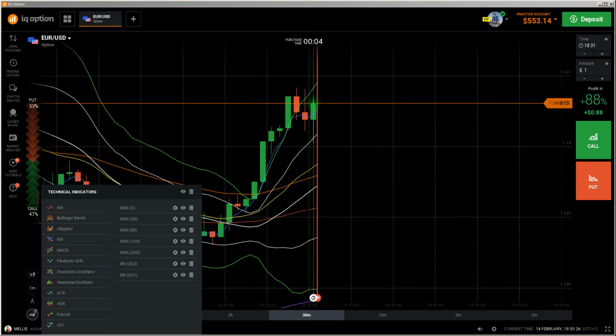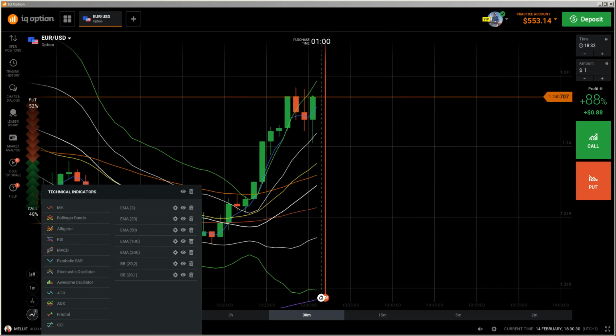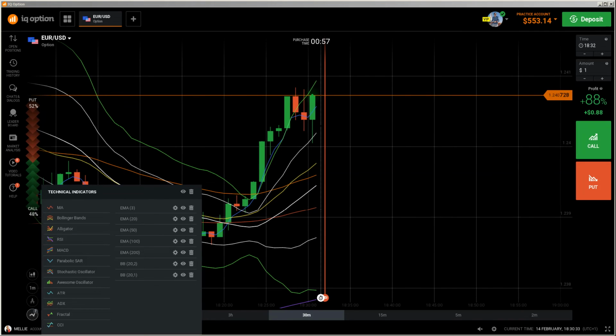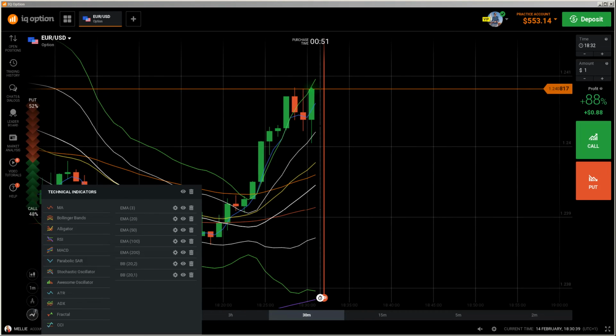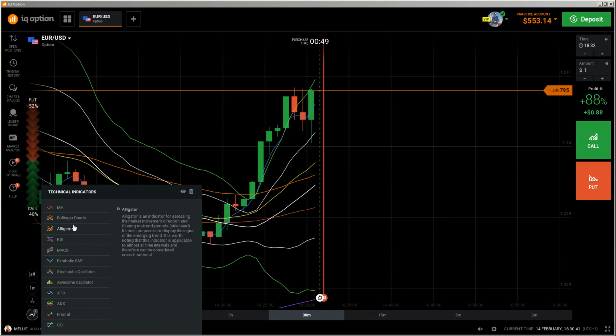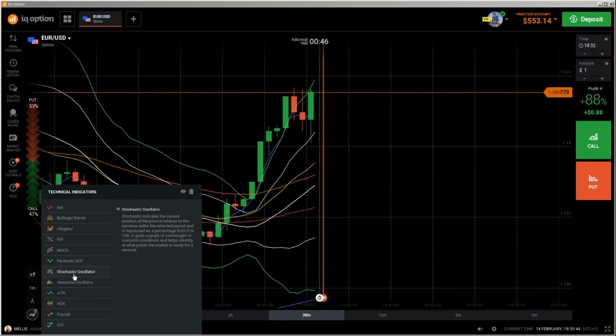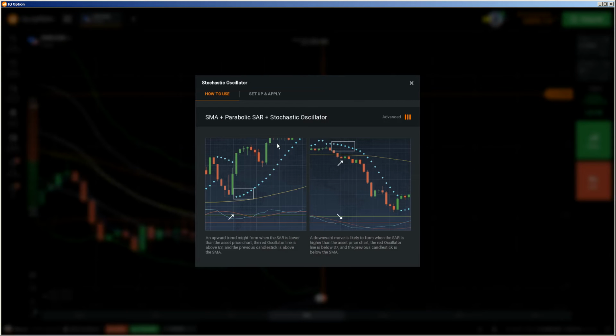So it's not necessary that you use stochastic, RSI, and CCI together, because this will not make your predictions more accurate. Yes, they are all the same. All oscillators show the same stuff. So let me put the stochastic oscillator here on this chart. So let me see what is there.